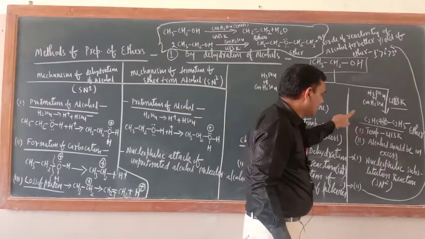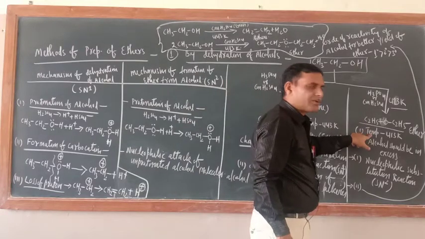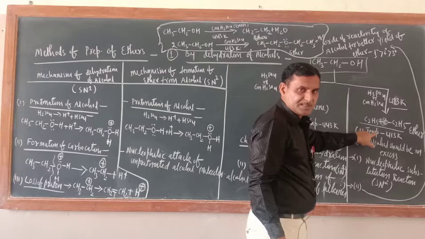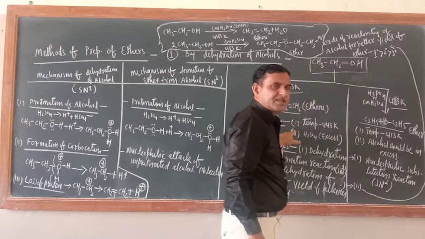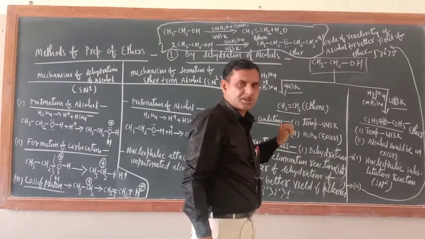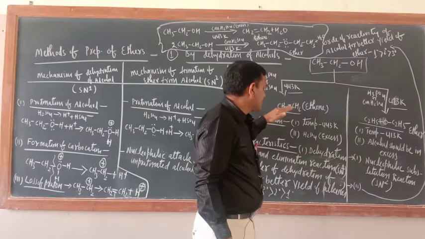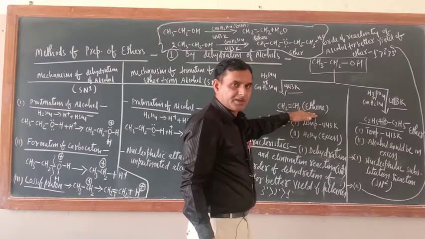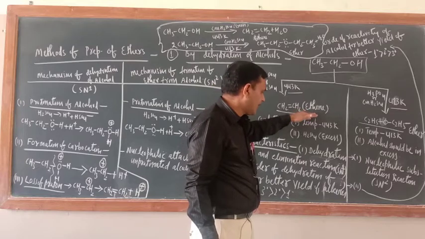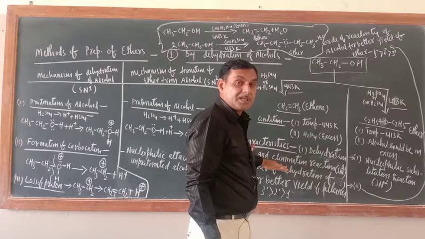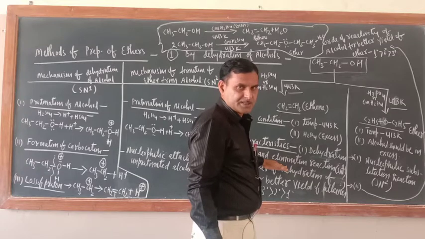Here the condition is that the temperature should be 413 Kelvin. Here the temperature is less, there it is more. Why? This is also a question. When ethene is the product during dehydration of alcohol, it is a kind of elimination reaction, and elimination takes place at higher temperature.